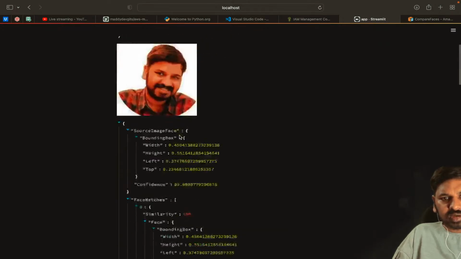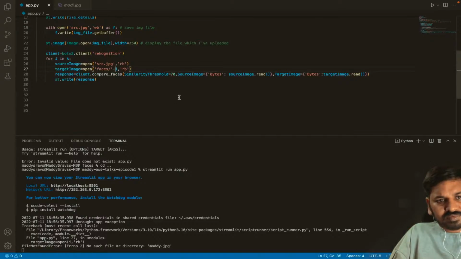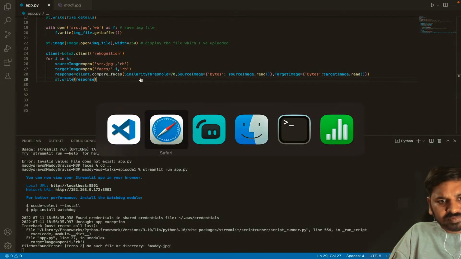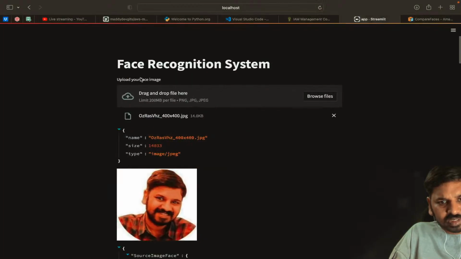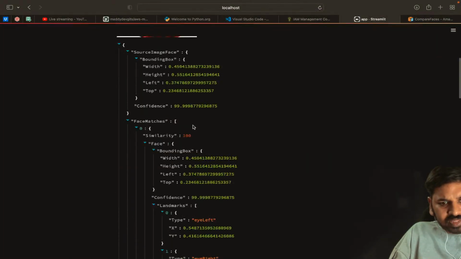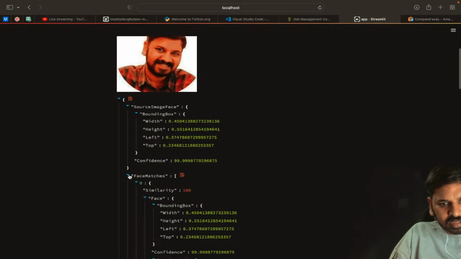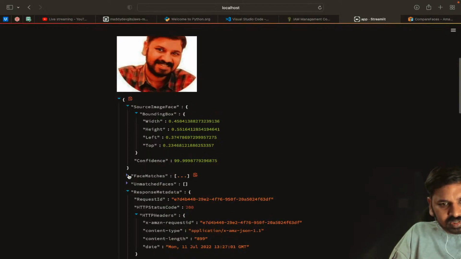Okay, now here what we have to do is check whether that object is coming or not. So face matches was there or not.